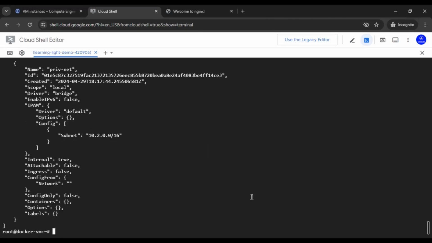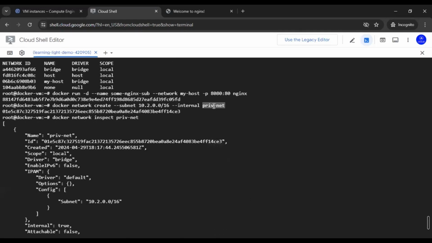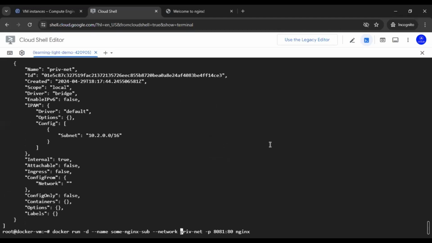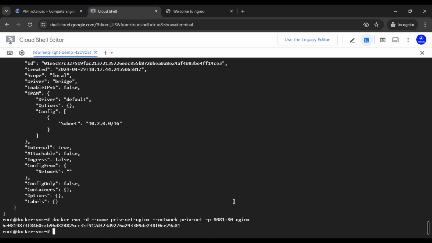Now, if we create the same Nginx container, and if we specify the port 8081, and instead of my-host, if we specify this particular network that is private-net, and maybe we can name it private-net-nginx, then this particular container is completely hidden from the outside world.